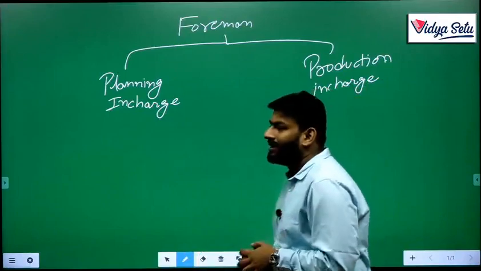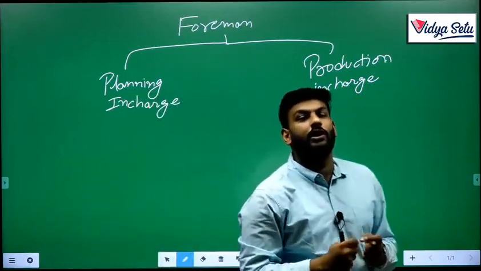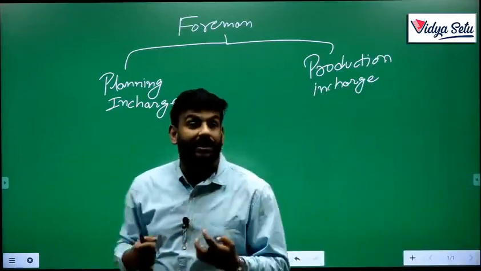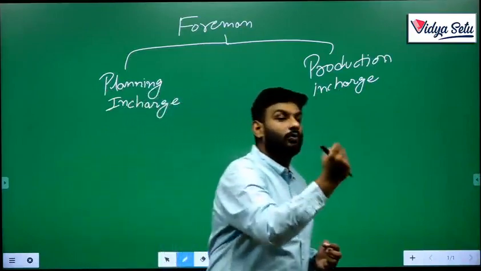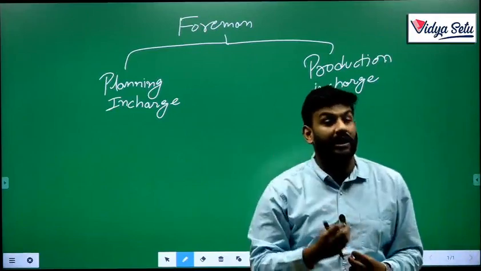As per Taylor, there are two kinds of specialist persons. He divided planning and production into two segments. In each segment, he divided four specialized persons, so that they can help workers, motivate them, guide them, and give them knowledge, training, etc.